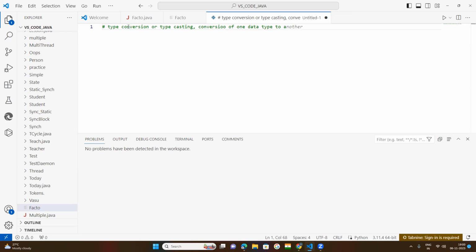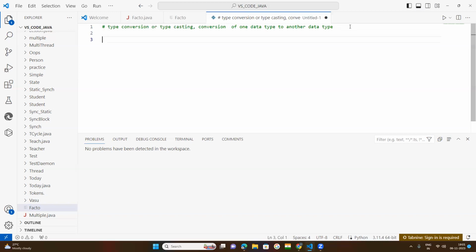How is it possible? Conversion of one data type to another data type means, suppose a string is there, so that can be converted into another data type.